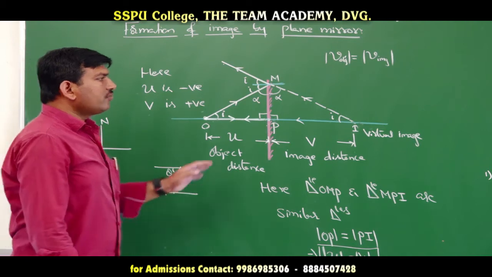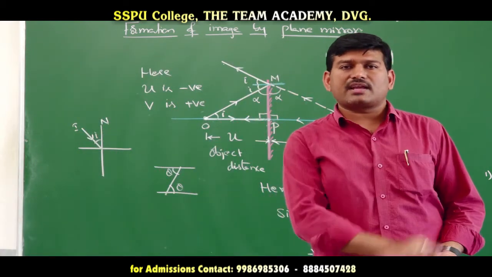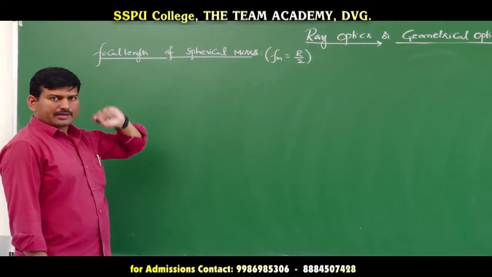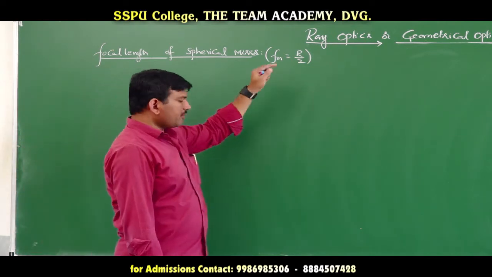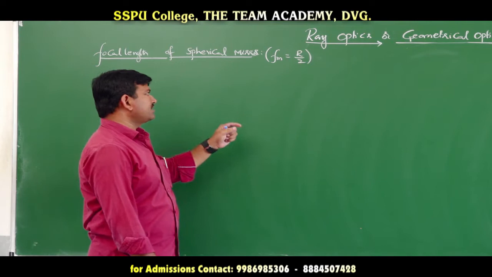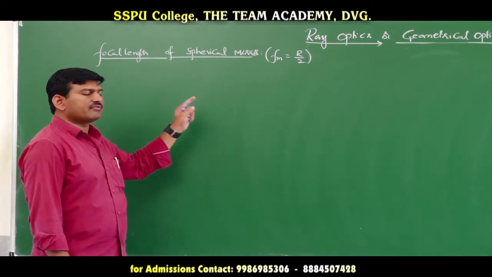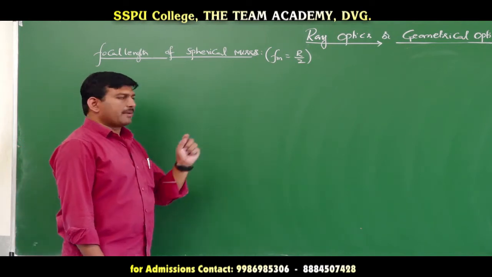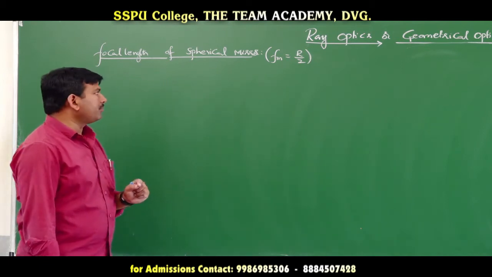Understood? Now we will learn about the formation of focal length of the spherical mirror. The next topic is focal length of spherical mirror, or show that the focal length of spherical mirror is equal to R by 2. They will ask this for 3 marks. Recently in the previous board examination they have asked this question for 3 marks. Show that the focal length of spherical mirror is equal to R by 2, where R is the radius of curvature and f is the focal length of the mirror.